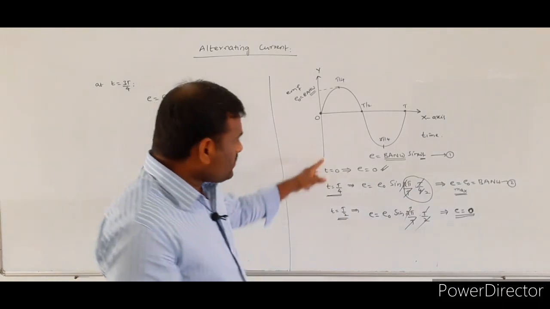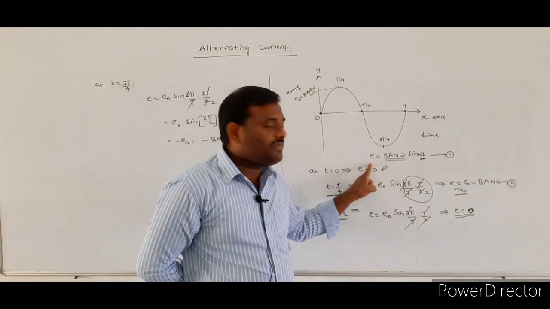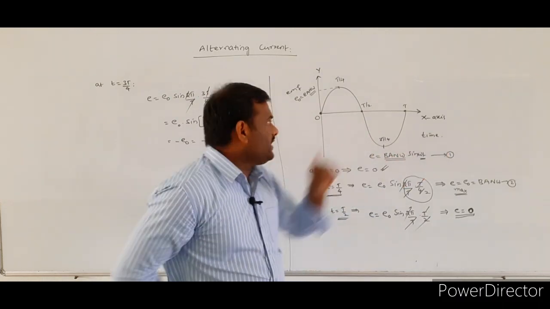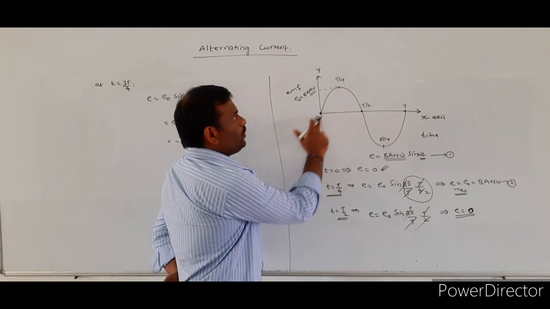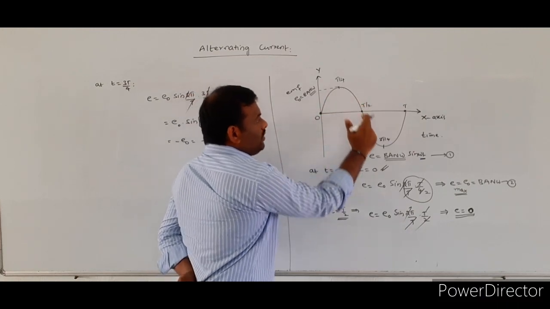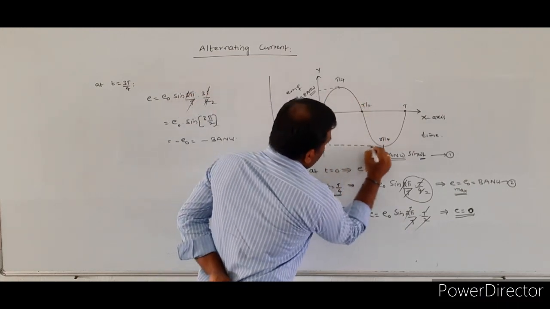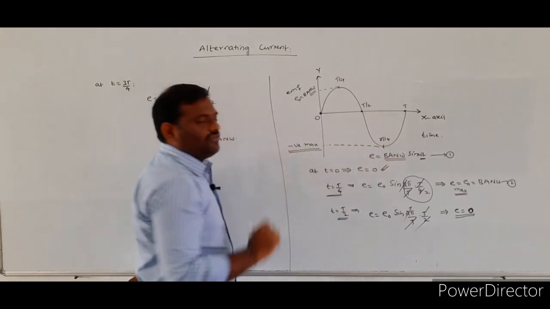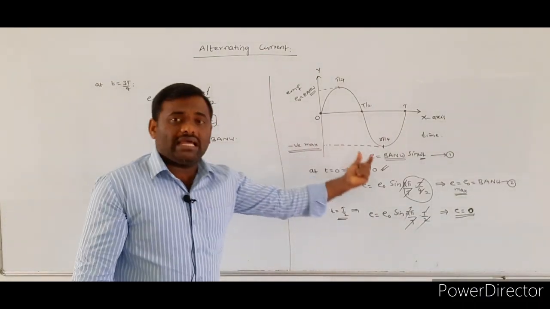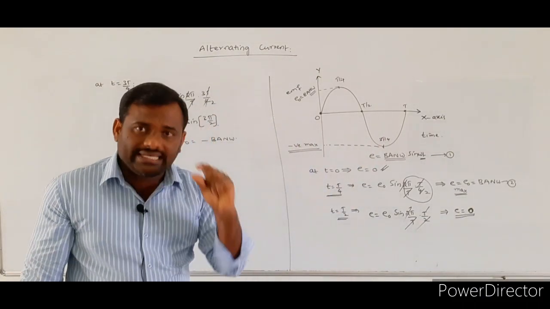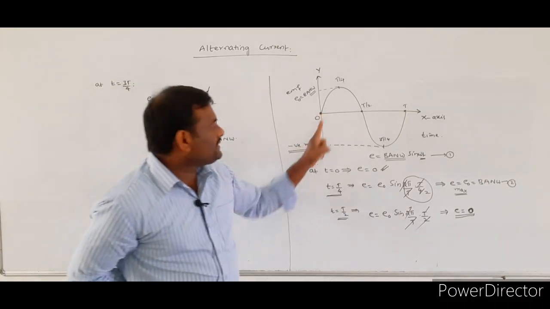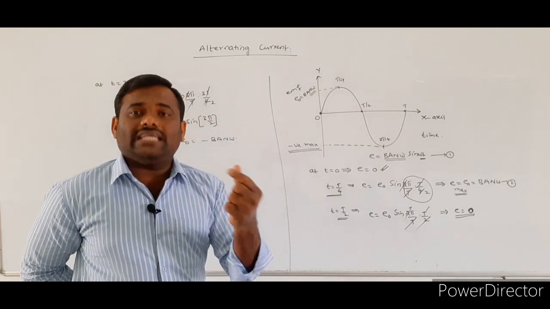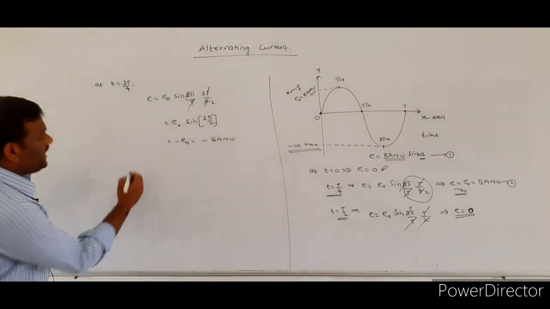See here, this is the induced EMF. You got the general formula E is equal to BAN omega sin omega t. Initially the value will be 0, then positive maximum, 0, and negative maximum. So at t equal to 3T by 4, the induced EMF magnitude becomes a maximum, but its direction changes.